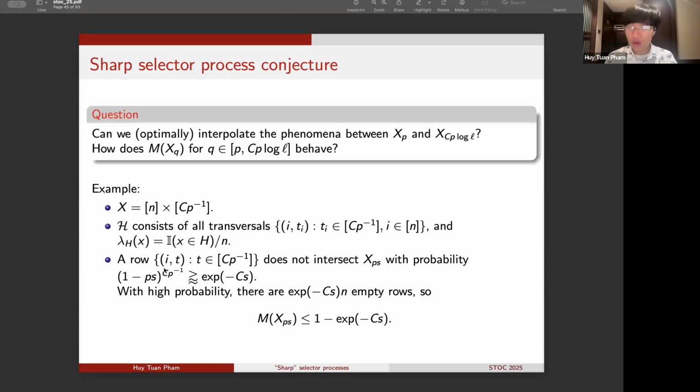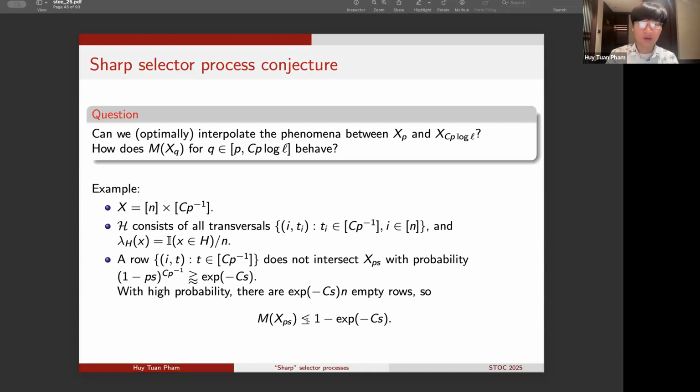Now we can observe that a row will have empty intersection with a random sample X_p^S. Here S is the parameter that ranges between 1 and roughly log L. Then a row will have empty intersection with X_p^S with probability at least around e^(-S). So in particular, with high probability, there will be an e^(-S) fraction of rows which will be empty. And hence, with high probability, the maximum M of X_p^S will have to be at most 1 minus a quantity that is exponential in minus S.